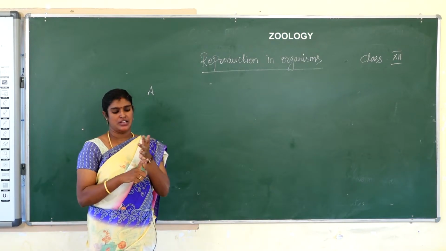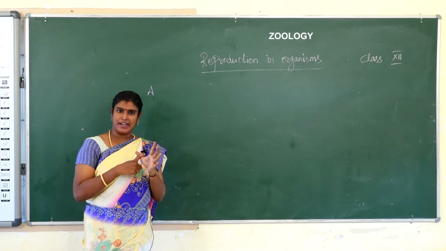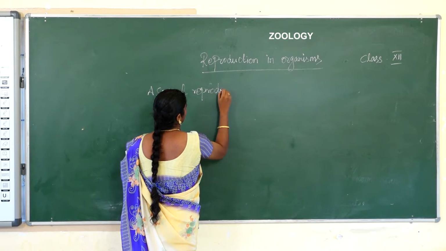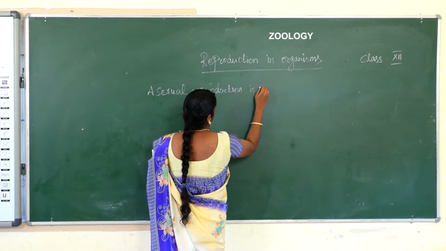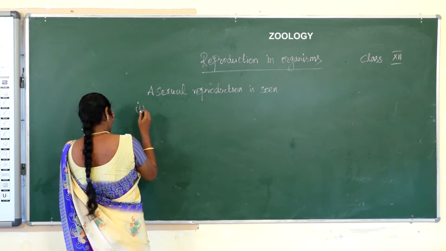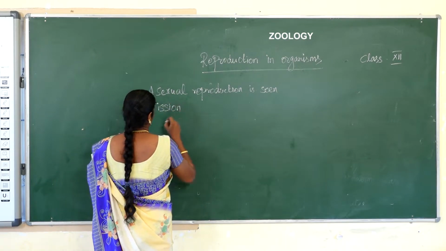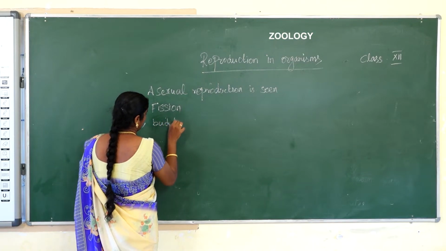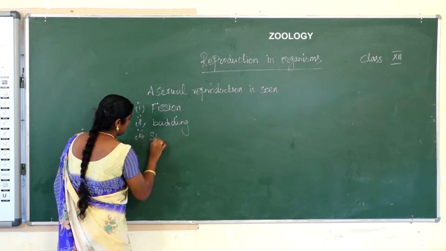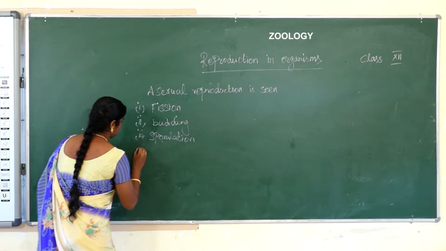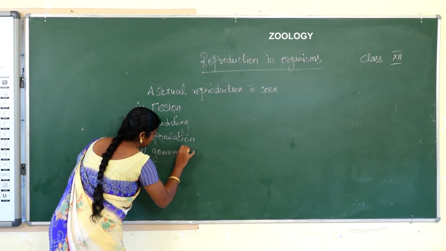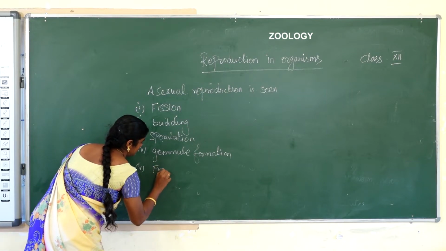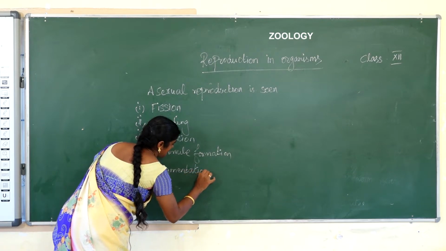The types are: first one, fission; second one, budding; third one, sporulation; fourth one, gemmule formation; fifth one, fragmentation; sixth one, regeneration.